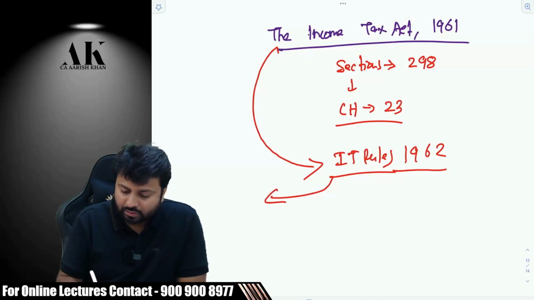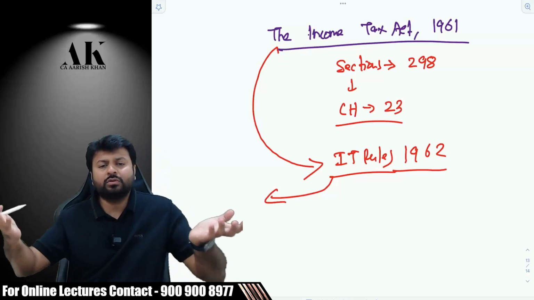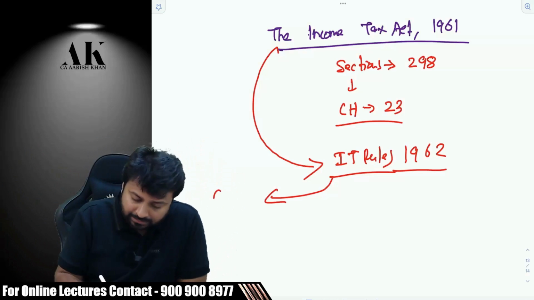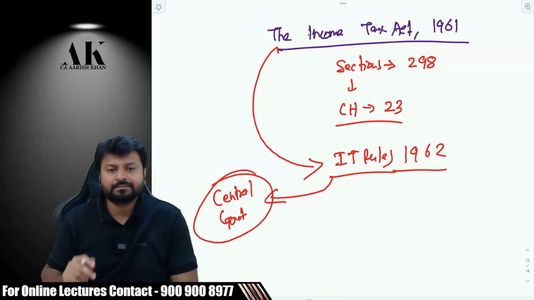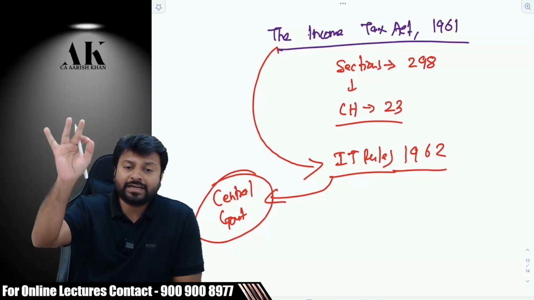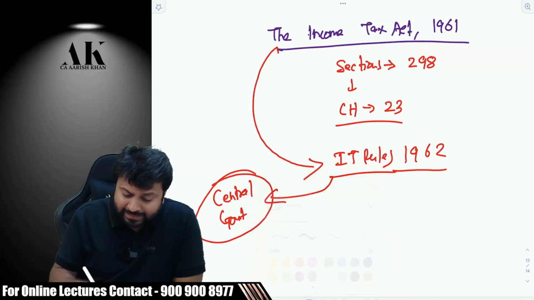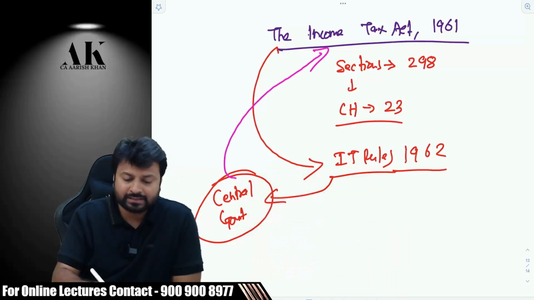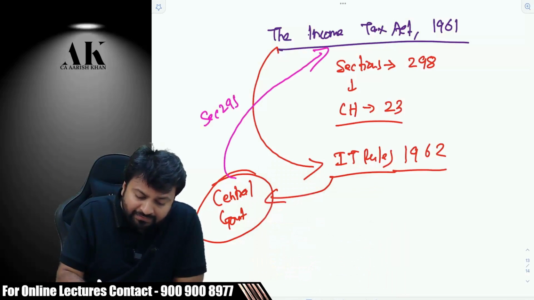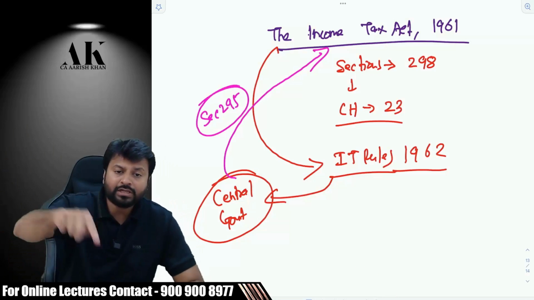Next question is, who frames rules? Who has the power to make rules? The power to make rules is with the central government. Always remember, please see here. From where does the central government get the power to make rules? The central government gets the powers from the Income Tax Act. Section 295 of the Income Tax Act gives the power to the central government to make rules.